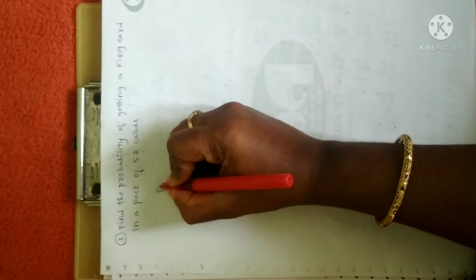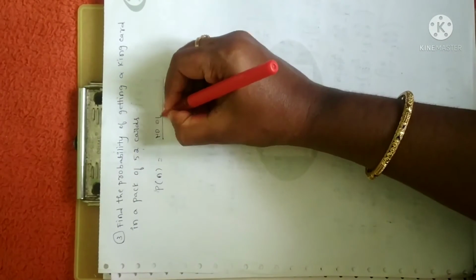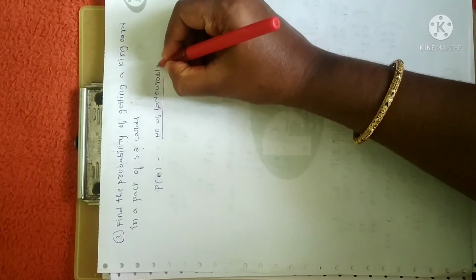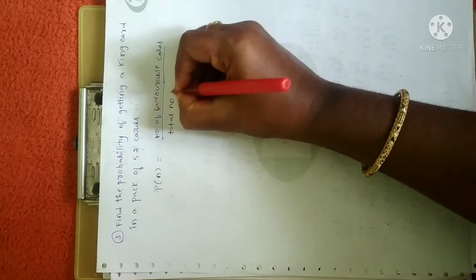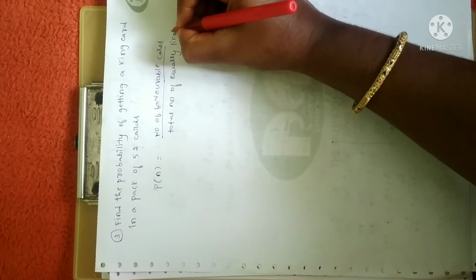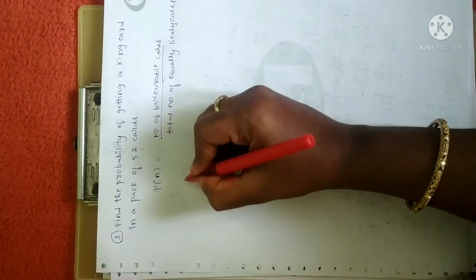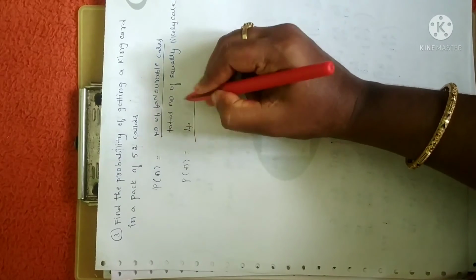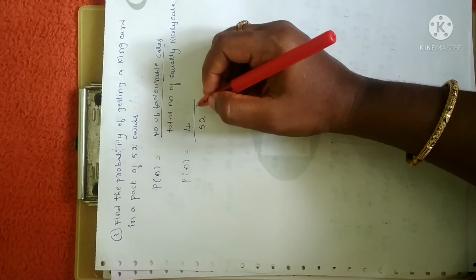So first write down the formula. Probability of event is equal to, what is it, the number of favorable cases divided by total number of equally likely cases. You have to write the formula for each and every problem. I'm not going to write it for all the problems. Fine. So the probability of event is, number of favorable cases, number of king cards, is 4. Total number of equally likely cases is 52. So 4 by 52 is the required probability.